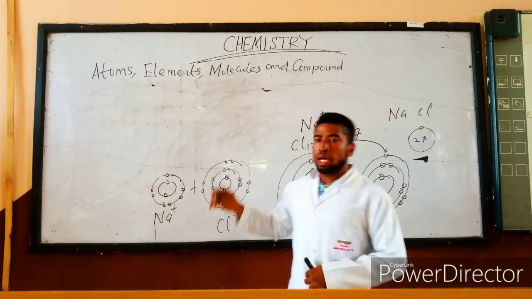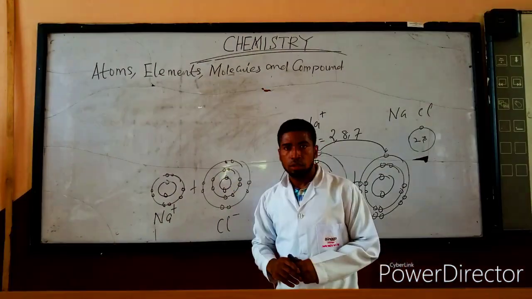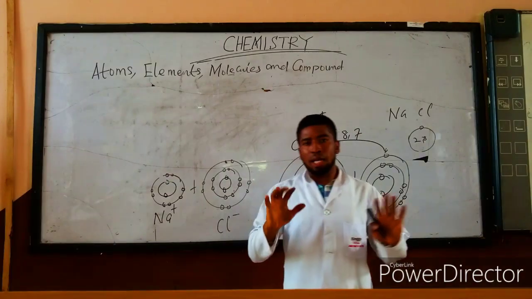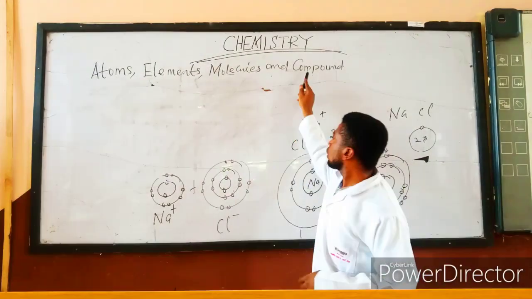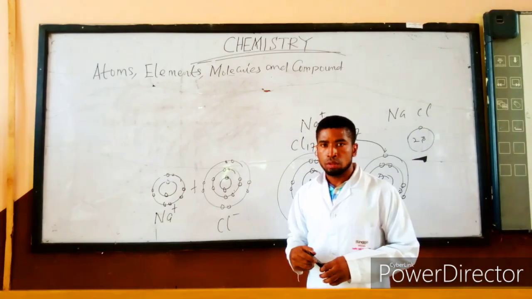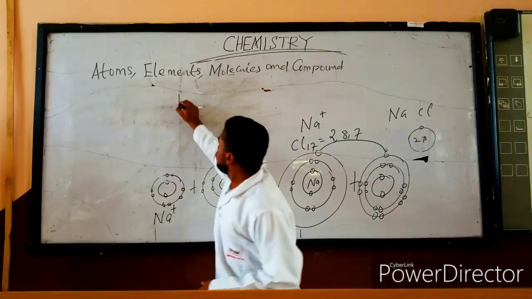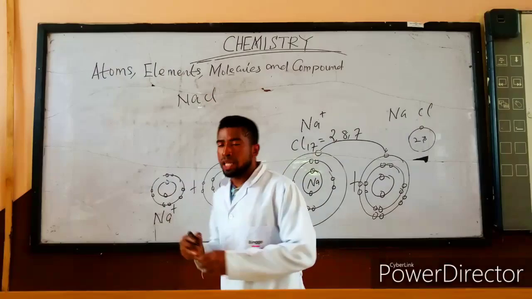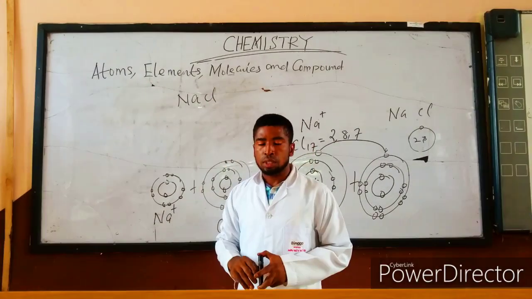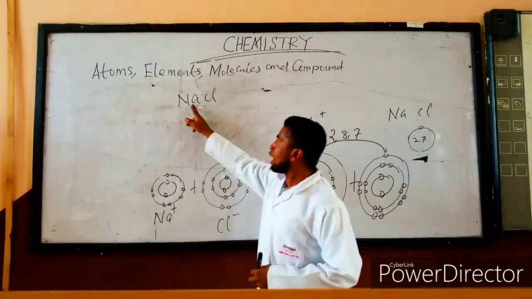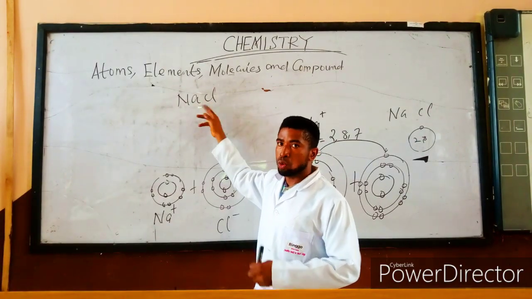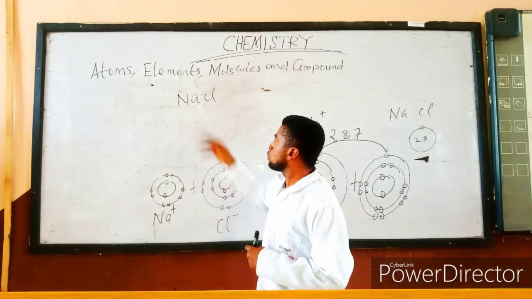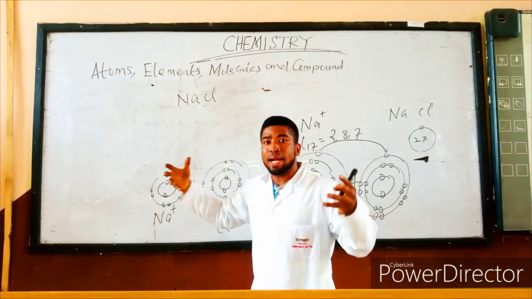Now let us look at the compound. When two or more elements combine together, they form what is called compounds. Therefore, sodium chloride is an example of a compound that is formed when one atom of sodium combines with one atom of chlorine. So a compound is made up of two or more atoms that combine chemically.